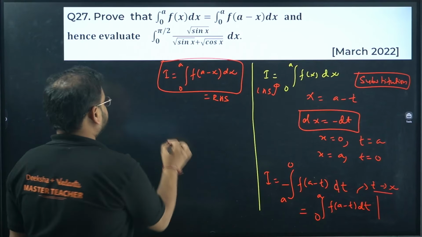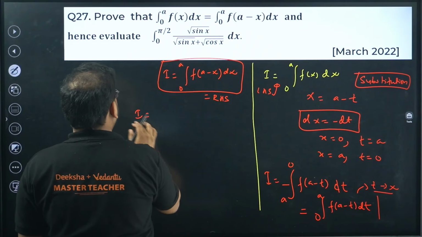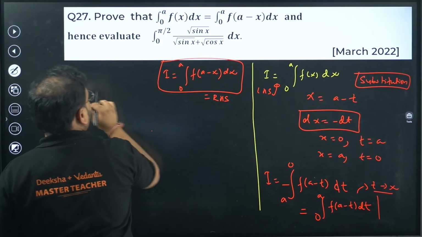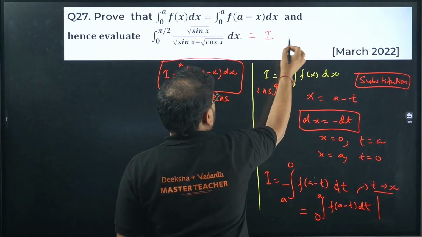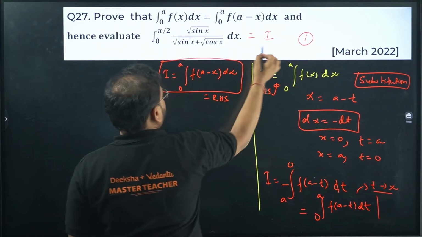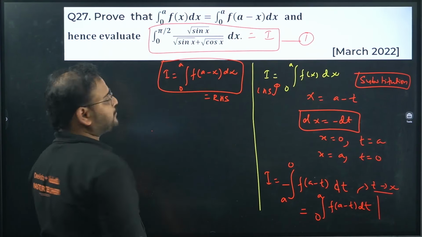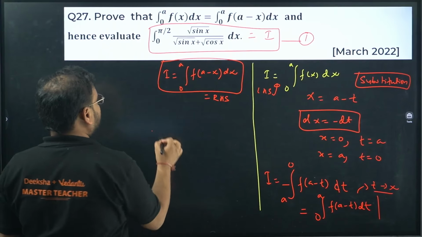Now the question. Let us do one thing. Right here, this as the integration I and equation 1. This part here I'm talking about. Okay. Now I'll rewrite this King's rule.